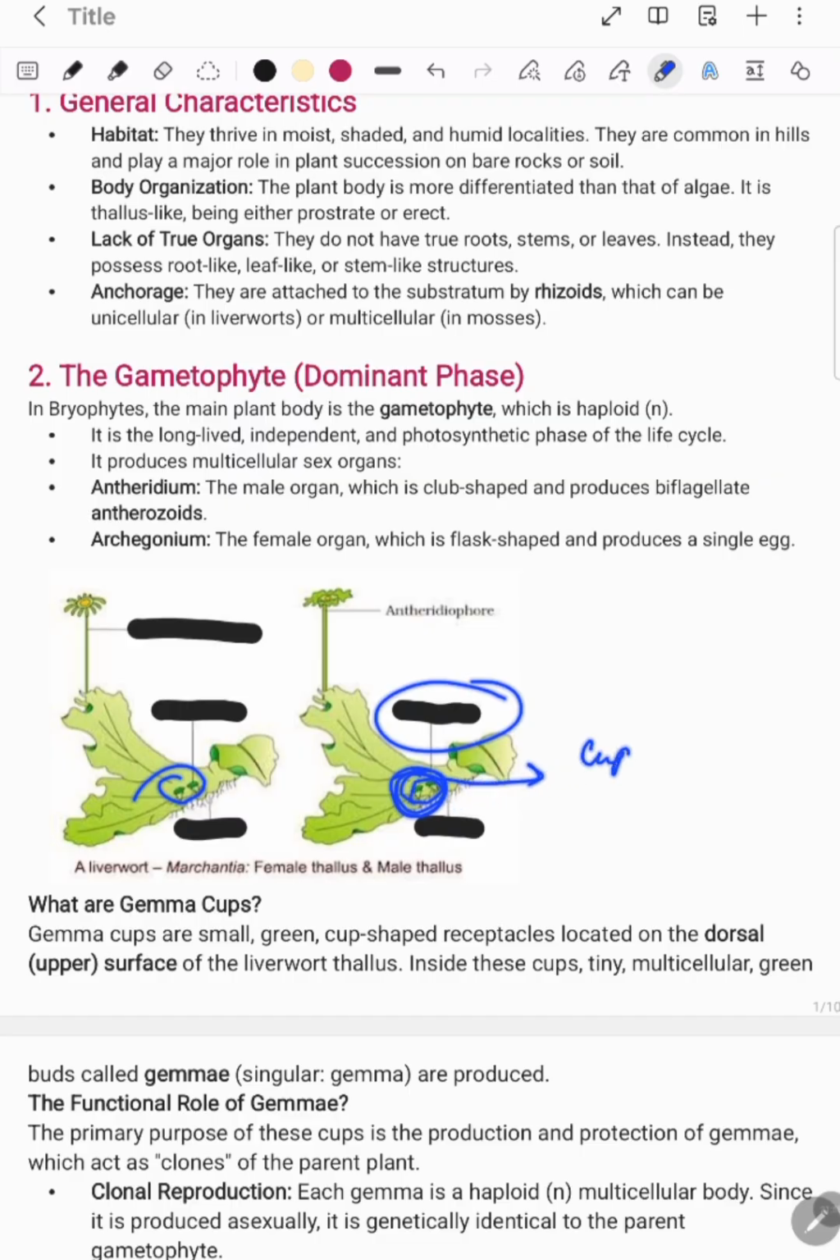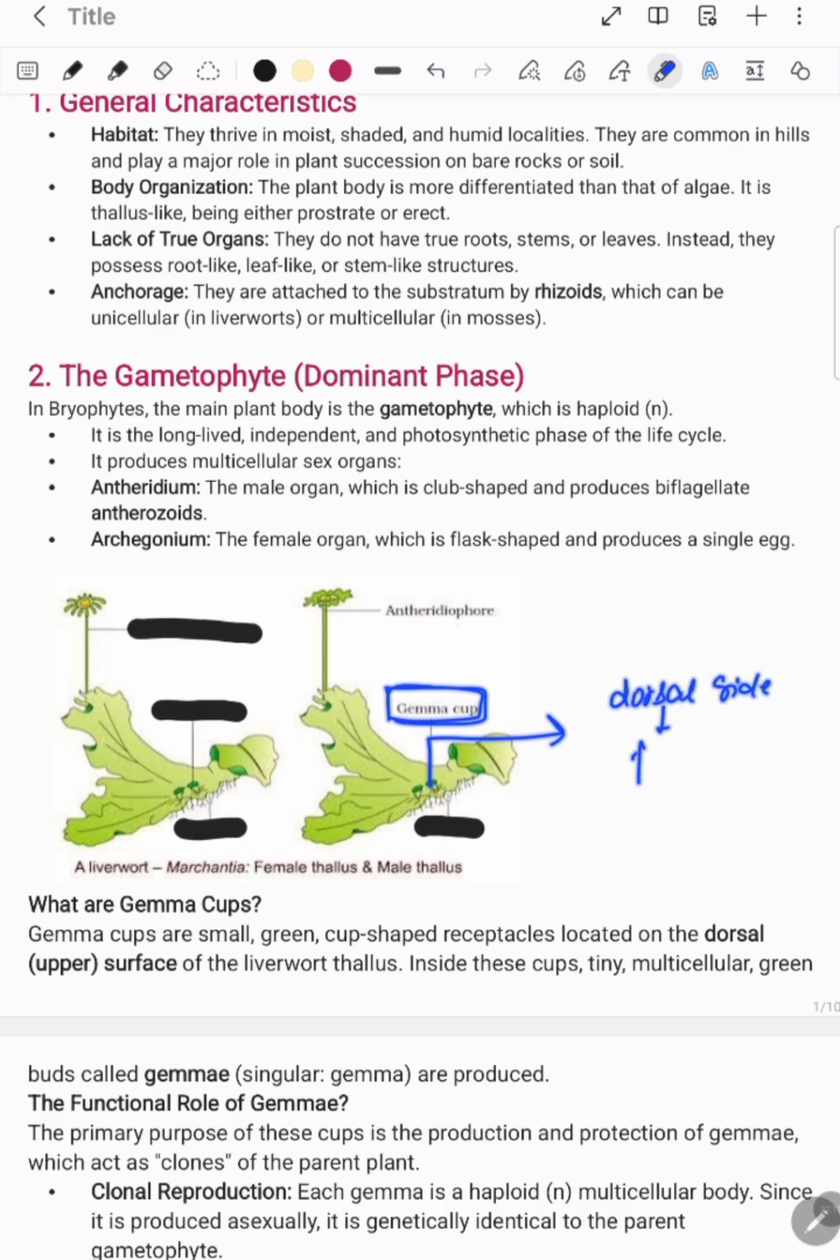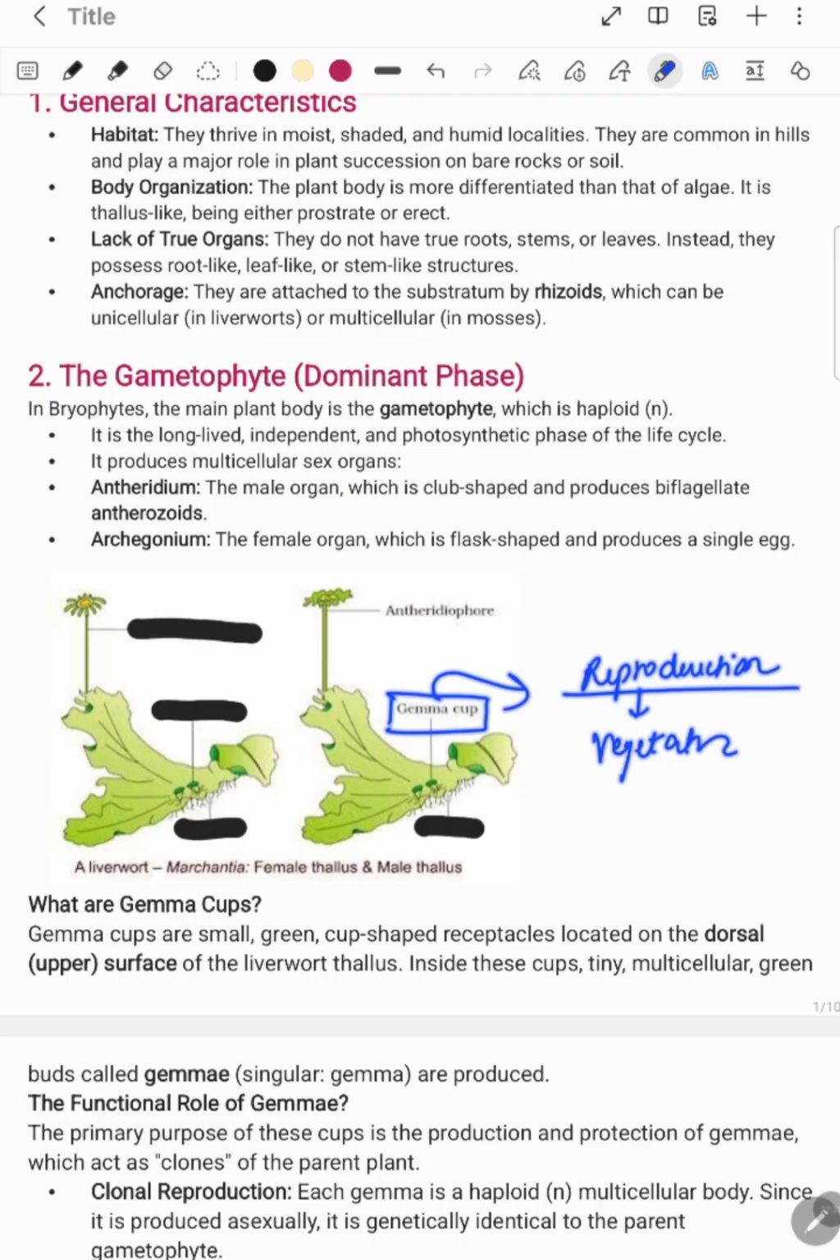Okay, any idea what these green structures are representing? Something looking like cups, cup-like structures. So this is your gemma cup. These are present on the dorsal side, the front side. Dorsal side here refers to the front, upper surface. So these structures are present on your dorsal side, and the role of your gemma cup is to help in the reproduction of the thallus, a type of vegetative reproduction.